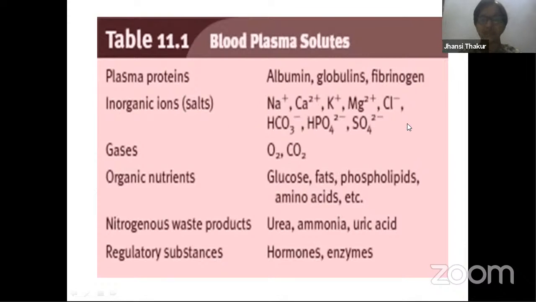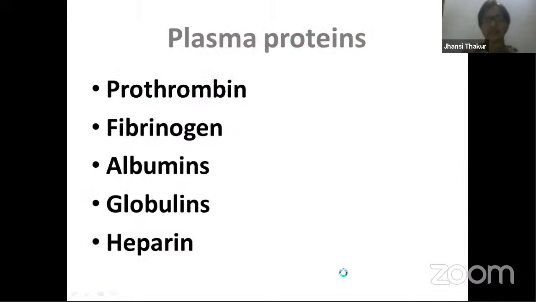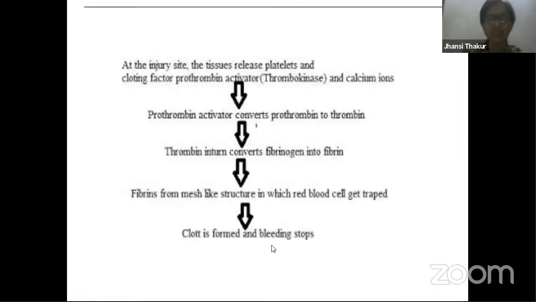Again, these are the different salts that you can find here in plasma. Plasma consists of sodium, potassium, calcium, magnesium. Very important, these salts. In what forms? Chlorides, sulfates, phosphates, bicarbonates, all these salts are present in plasma. Gases, I already told you, oxygen, carbon dioxide, nitrogenous waste material, regulatory substances, all these are carried. Plasma proteins, which were missed out in the previous slide, I pasted over here. One is prothrombin, fibrinogen I already mentioned, and heparin. These three plasma proteins are produced by the liver and released into blood.